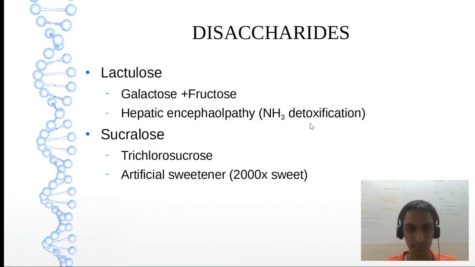Hepatic means liver. For excess ammonia removal, lactulose will be used. And sucralose is an artificial sweetener, 2000 times sweeter than sugar. Important to remember, it is trichlorosucrose. So to sucrose, what is attached? Three chlorine atoms. Okay.